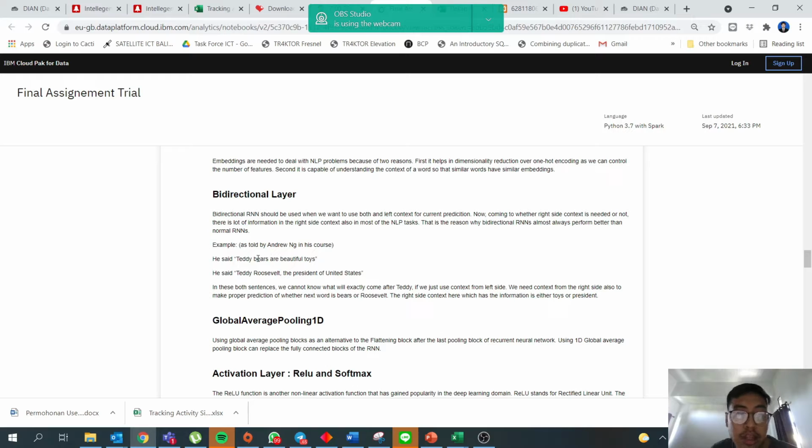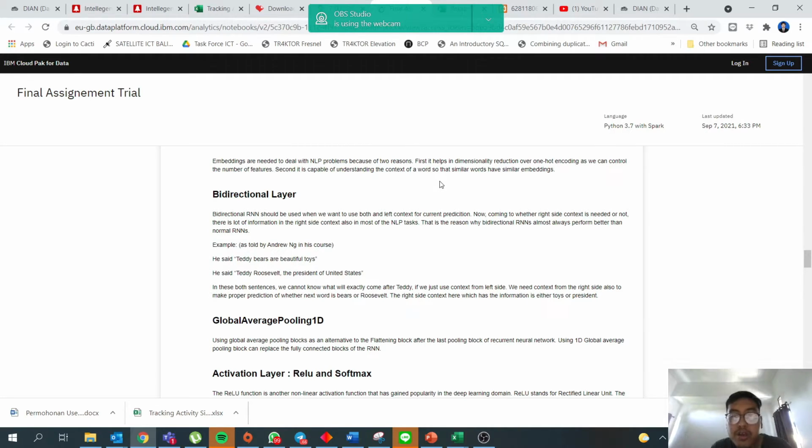For example, as told by Andrew Ng in his course, which I watched on a website: Teddy bears are beautiful toys. Teddy Roosevelt, the president of the United States. In both sentences, we cannot know what will exactly come after Teddy.